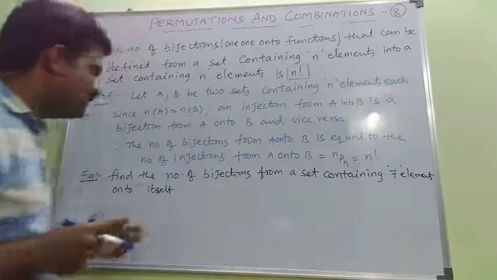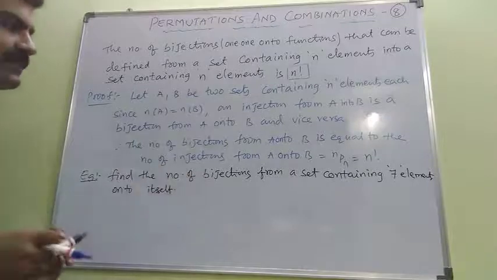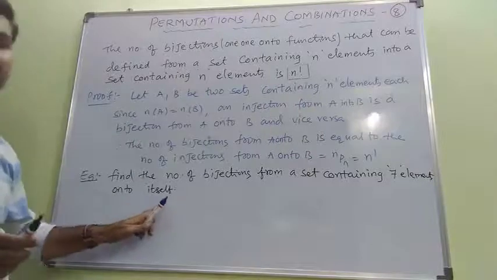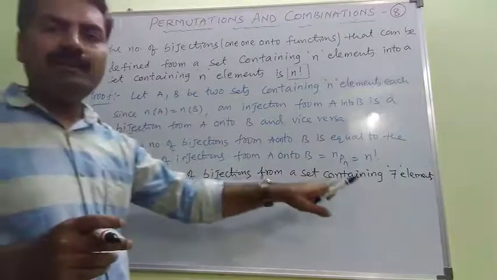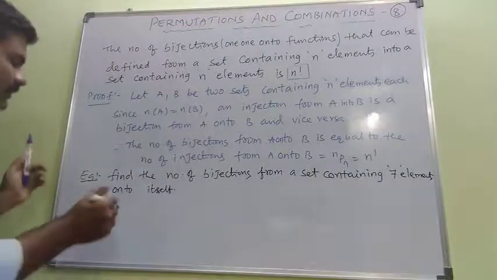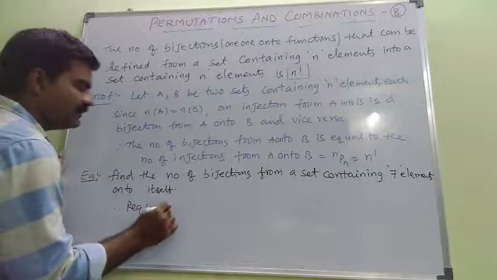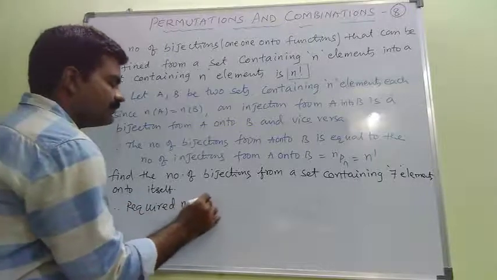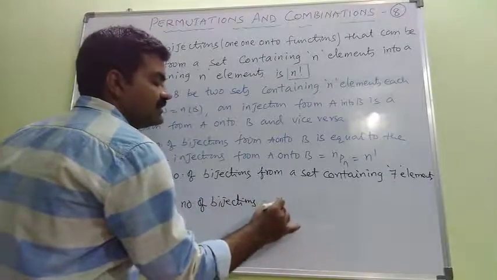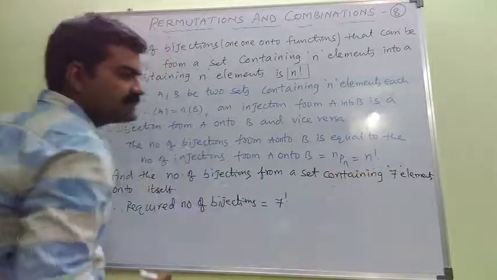Now let us see the example problem. Find the number of bijections from a set containing 7 elements onto itself. See, 7 elements onto itself. Therefore, the required number of bijections is nothing but 7 factorial, according to the formula n factorial, where n means 7 elements.